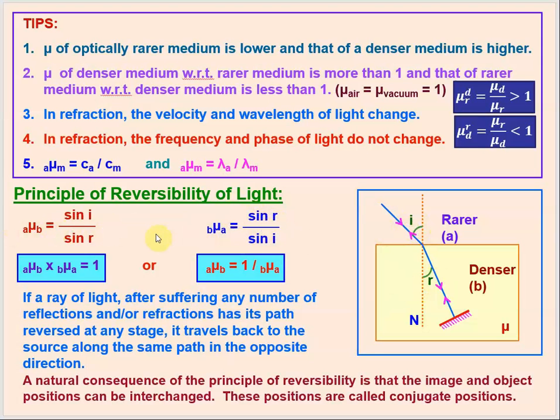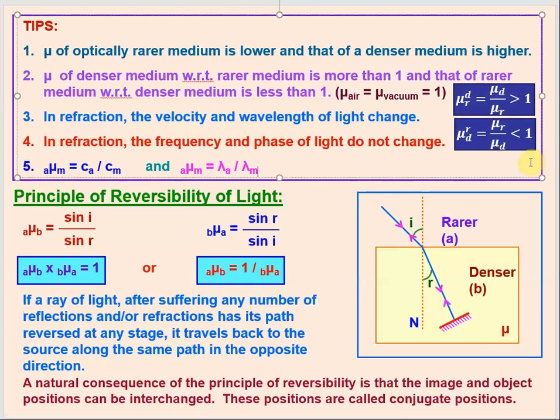So we have already discussed these two expressions. Whenever we multiply these two, on the left hand side we get mu BA multiplied by mu AB. On the right hand side, sine I cancels out with sine I in the denominator, and sine R cancels out with sine R. So on the right hand side we have 1. That means the refractive index of B with respect to A is equal to the reciprocal of refractive index of medium A with respect to B.